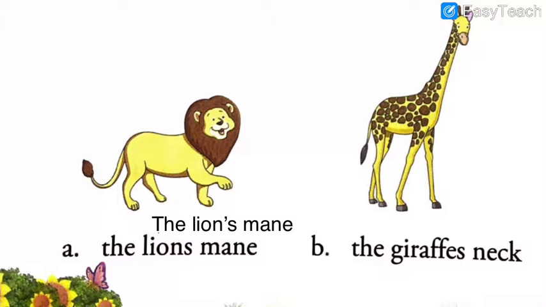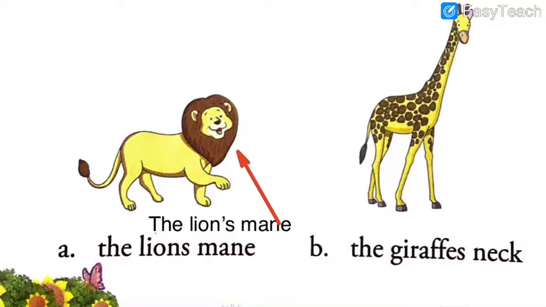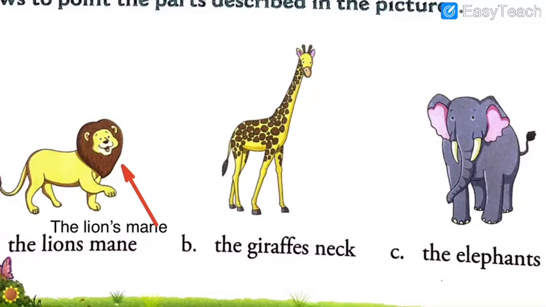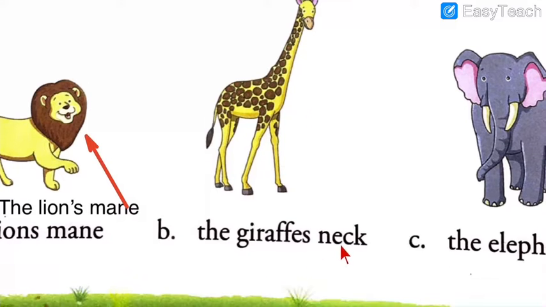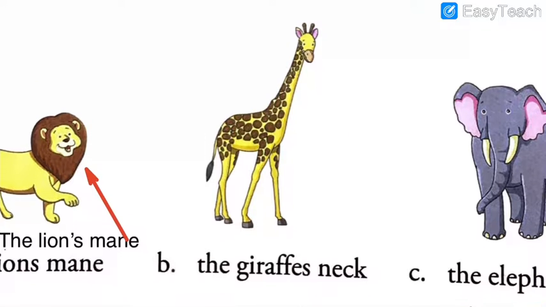So we have to then put an arrow. Mane. The mane is of the lion. Okay. Let us solve the next one. The giraffe's neck. Whose neck is it? It is the giraffe's neck. So where do we have to keep the apostrophe mark? Very easy. Try to solve it. I'll give you a couple of seconds.